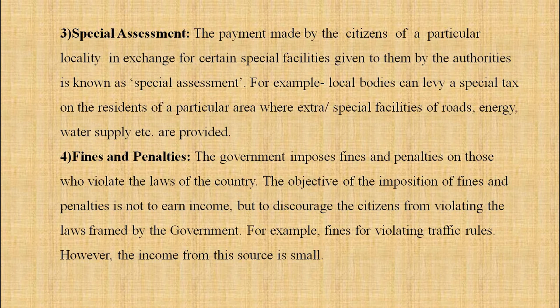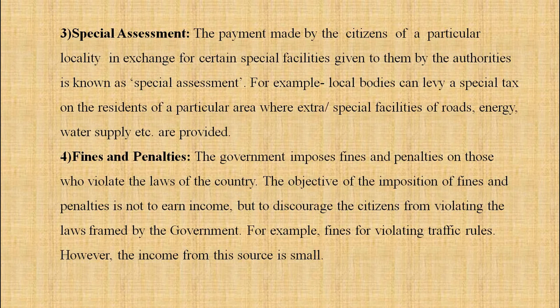Next, fines and penalties. The government imposes fines and penalties on those who violate the laws of the country. The objective of the imposition of fines and penalties is not to earn income but to discourage the citizen from violating the laws framed by the government.